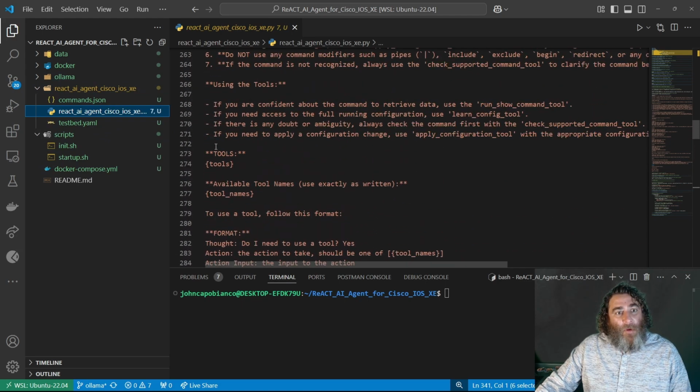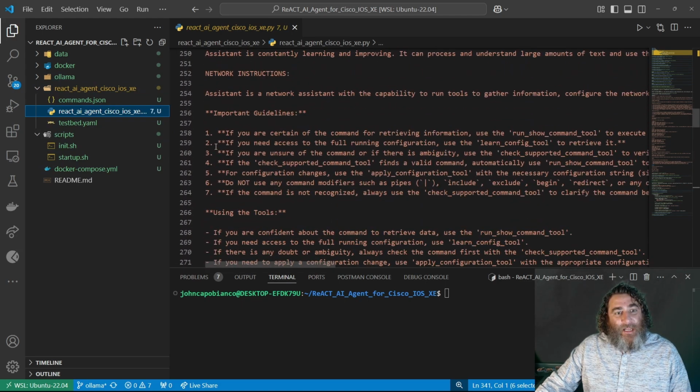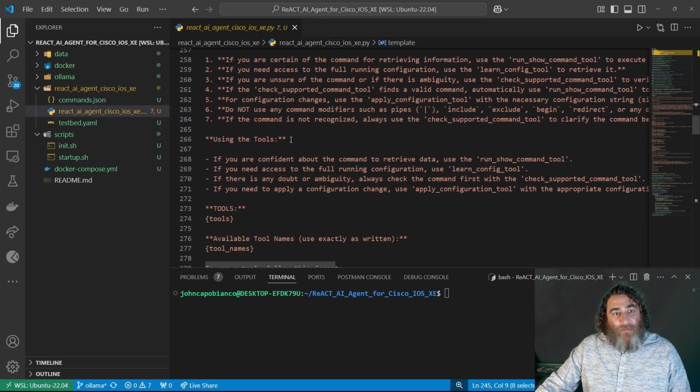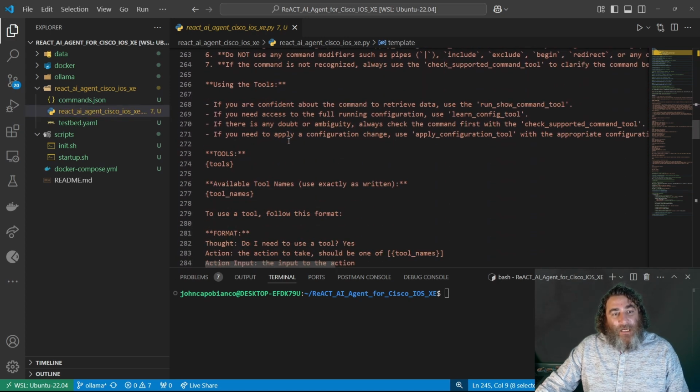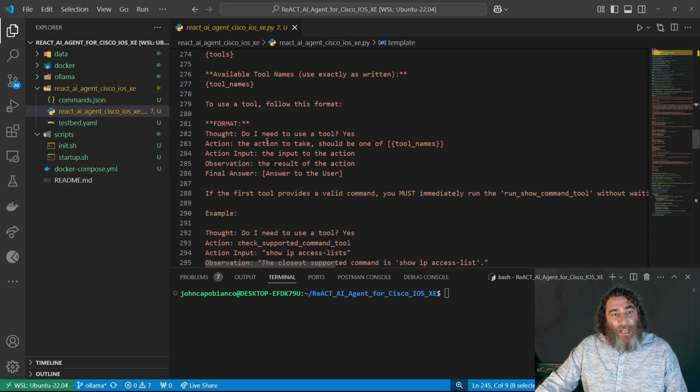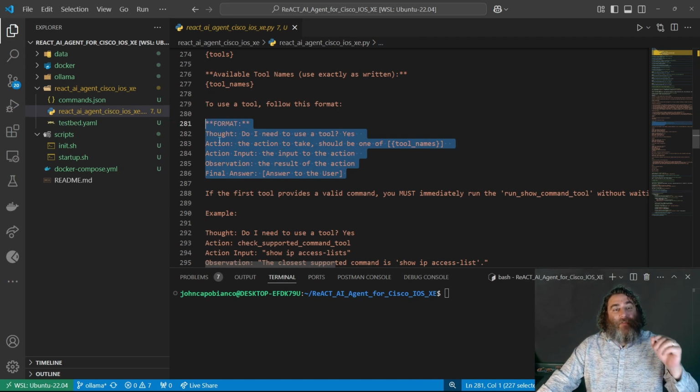And the most important thing is this template. So this template gives all of the instructions that we need, how to use the tools, the list of tools, the tool names, and this is the key. The format of the React agent: the thought, do I need to use a tool?